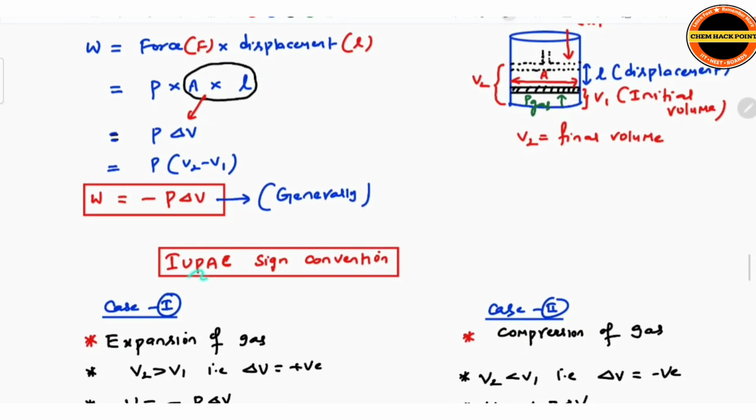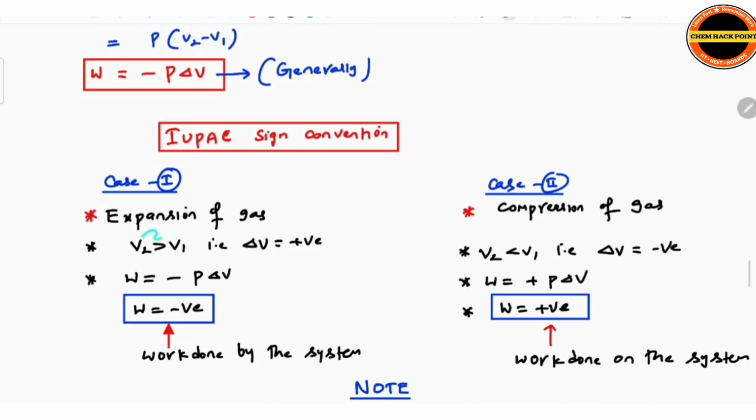So now, IUPAC sign convention, see here. Case 1: whenever there is expansion of gas or compression of the gas. Whenever there is expansion of gas, V2 is greater than V1, because in expansion the volume increases. Delta V is positive. What is delta V? V2 minus V1. Then W is minus P delta V. Delta V is positive, so if you put it into this formula, you get a negative value.